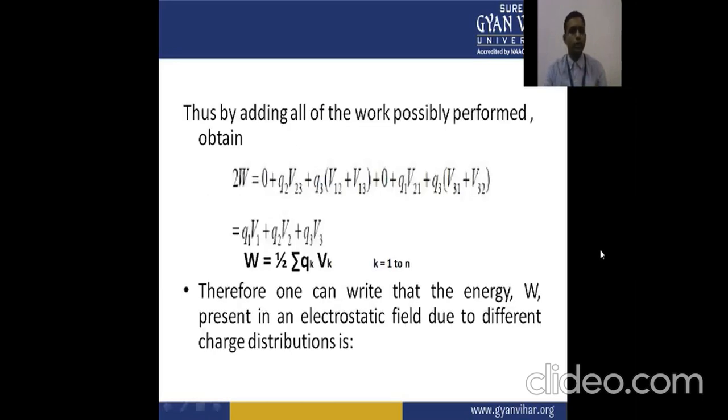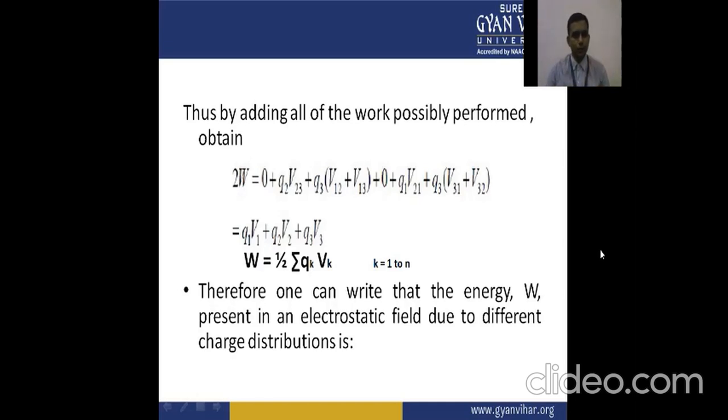So we will get 2W is equal to 0 plus Q2 V23 plus Q3 in the bracket V12 plus V13, plus 0 plus Q1 V21 plus Q3 V31 plus V32. So this is the total work done. It comes as Q1 V1 plus Q2 V2 plus Q3 V3.